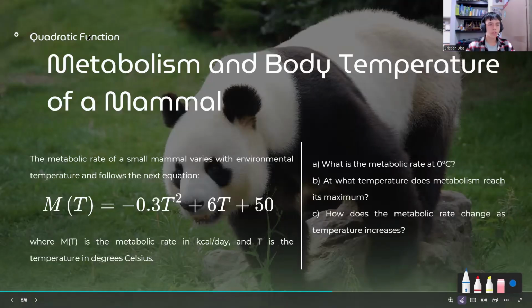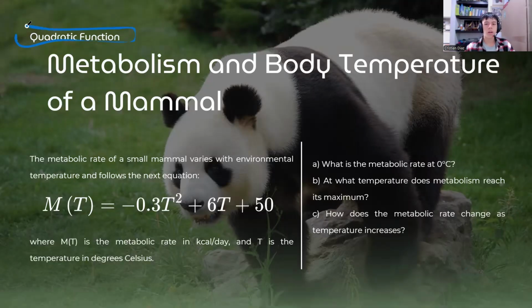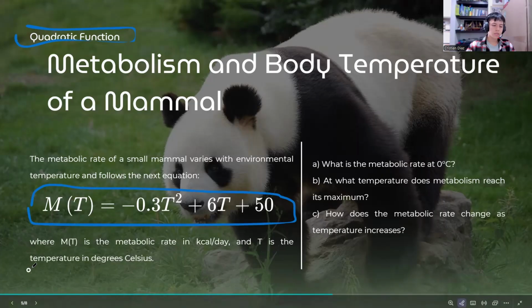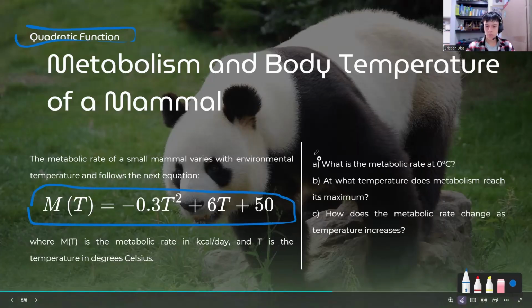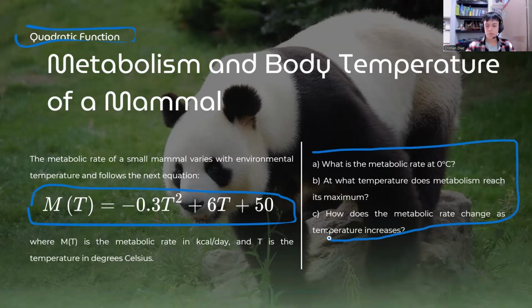Now, the quadratic function. Metabolism and body temperature of a mammal. The metabolic rate of a small mammal varies with environmental temperature and follows the next equation. This is our principal equation, where M of T is the metabolic rate in kilocalories per day, and T is the temperature in degrees Celsius. So these are our questions.